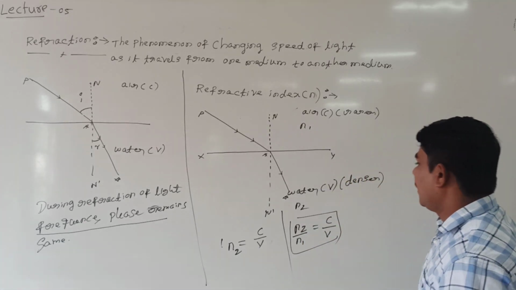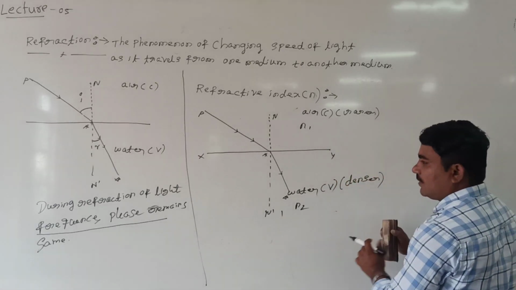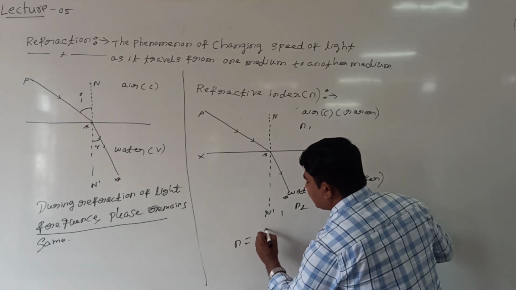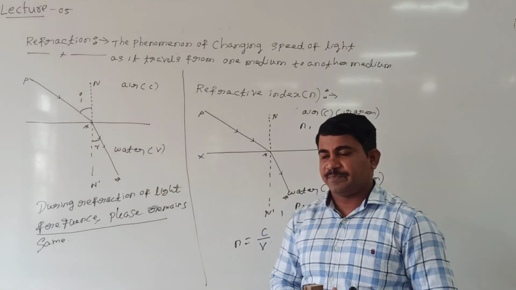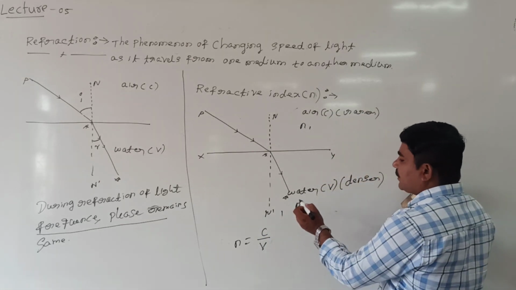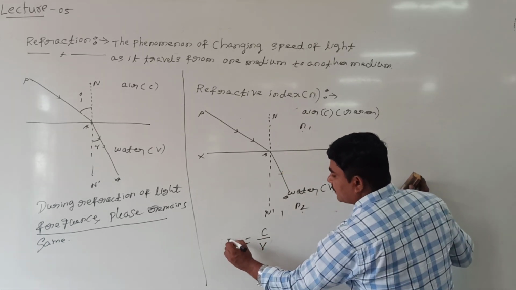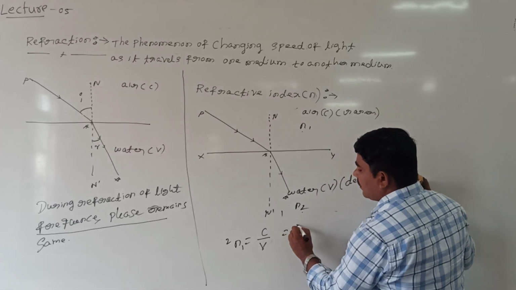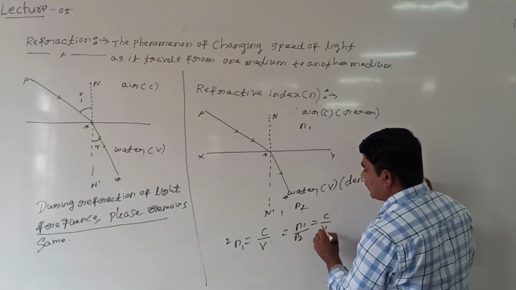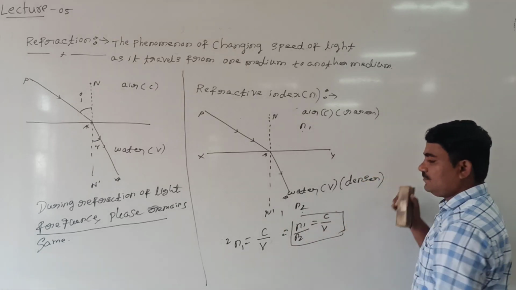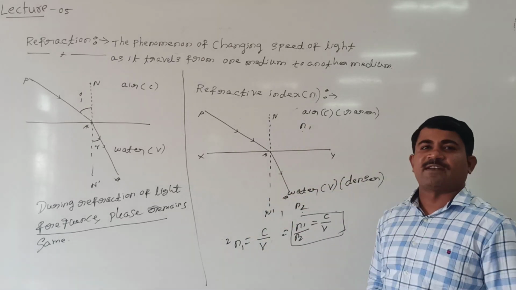But look at me, now I can take one more way. Simply I can define refractive index as nothing but the ratio of speed of light in the medium. Now I can take refractive index of first medium with respect to second medium. First medium with respect to second medium is equal to n1 divided by n2, that is C by V. C divided by V. Refractive index of first medium with respect to second medium.